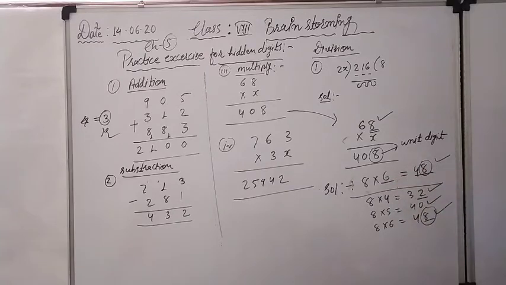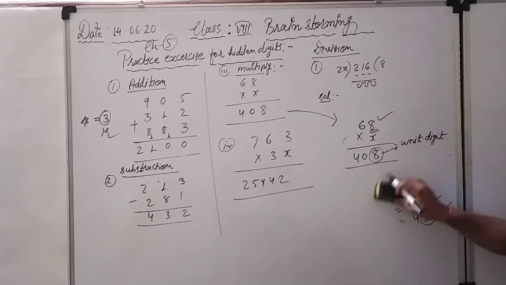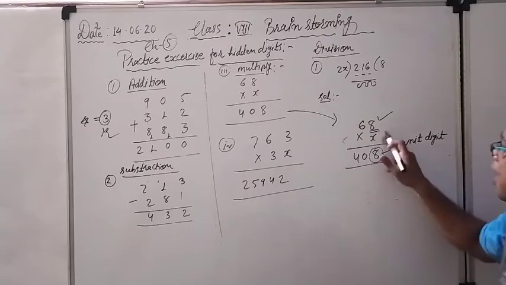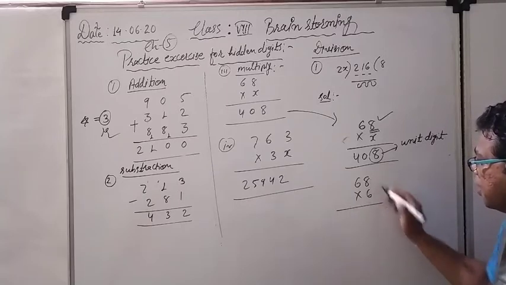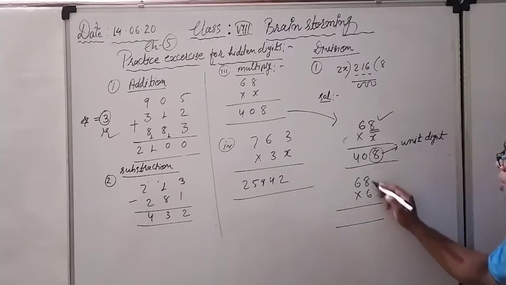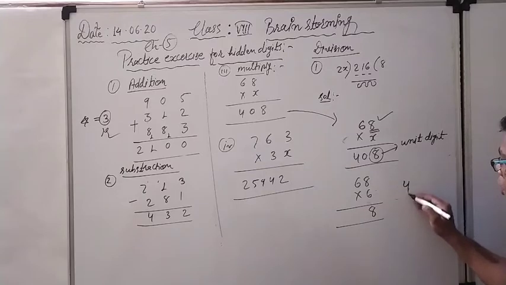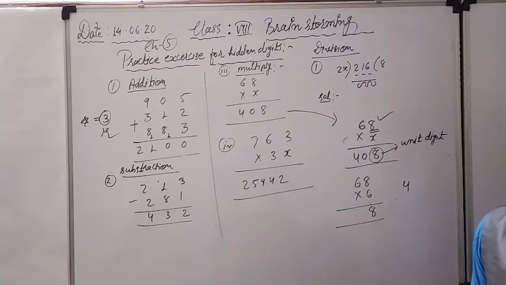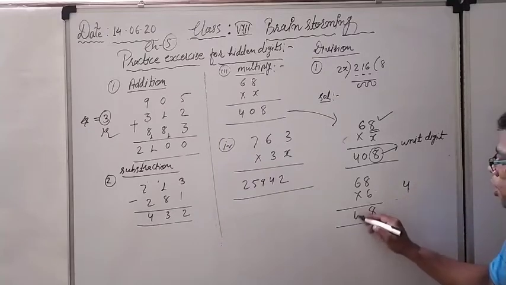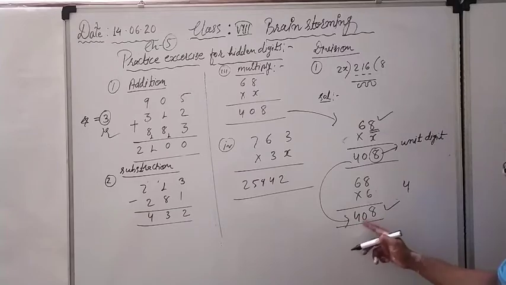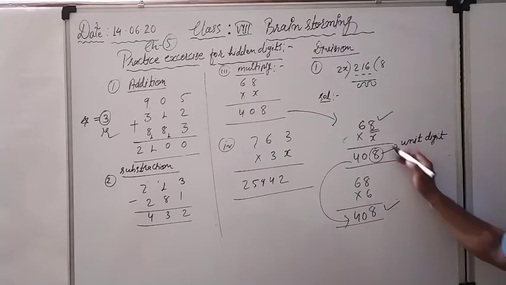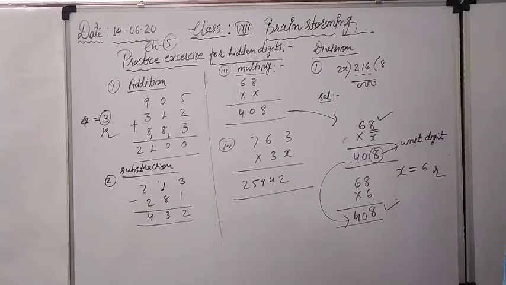Unit digit 8. So in this particular way, I can find out. I should check it for 6 right now, because 6 times 8 is 48, 4 carry. 6 times 6 is 36, after that plus 4, 40. Again you should match the result. Yes, it is the same, 408, 408. Meaning the hidden digit x should be equal to 6. That is the answer. Nothing else.